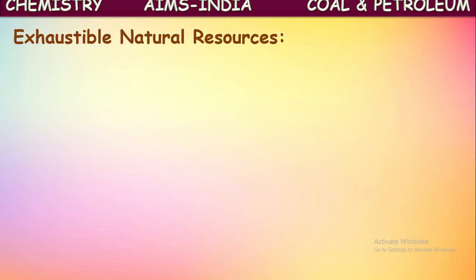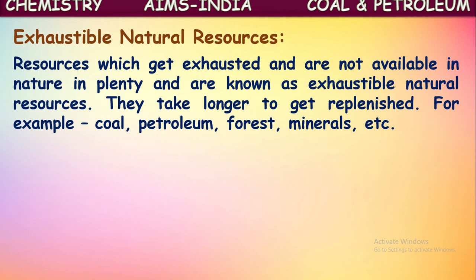If you see exhaustible natural resources, the resources which get exhausted and are not available in nature in plenty are known as exhaustible natural resources. Some natural resources, after using for a certain time, will be finished off. They won't exist anymore. That means they don't exist in plenty. They are limited. Once they are utilized, they will be finished off in nature. Such kind of resources are called exhaustible natural resources.